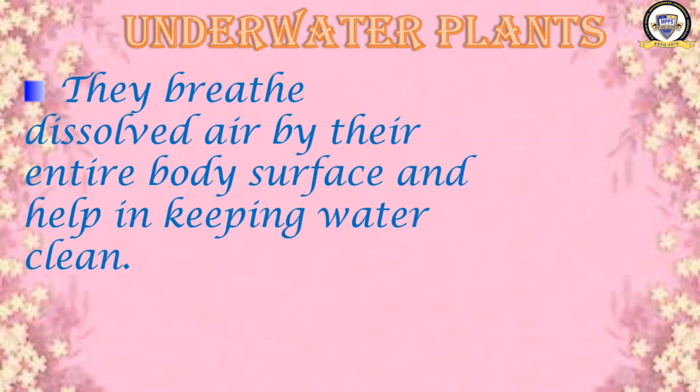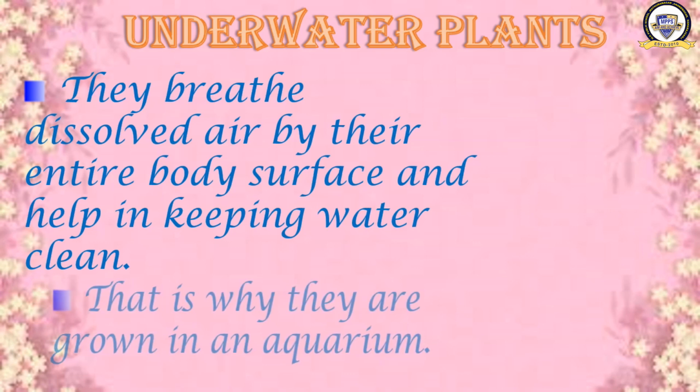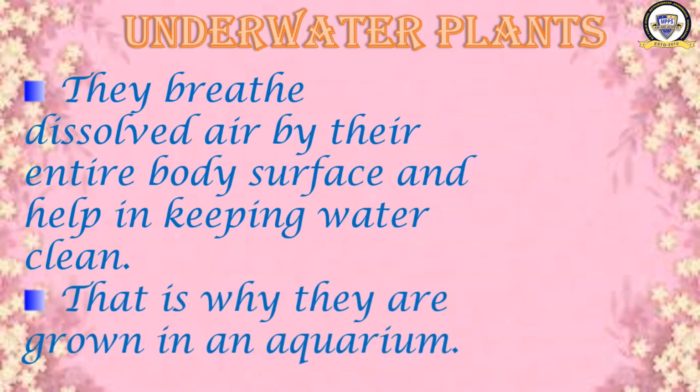That is why they can be grown in an aquarium. Why? Because they can make the water clean.